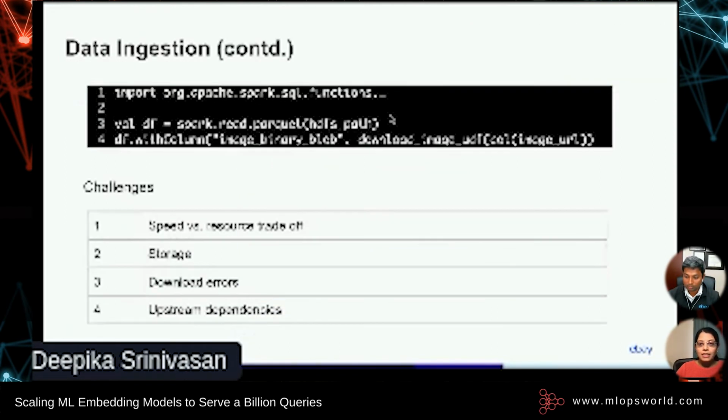Okay, so this is a simplified version of the image downloader code written in Spark. Now, this seems very simple, right? While it might seem so, there are several challenges running these jobs in a production environment that is shared with other systems. First, our image downloader was taking several hours to complete.